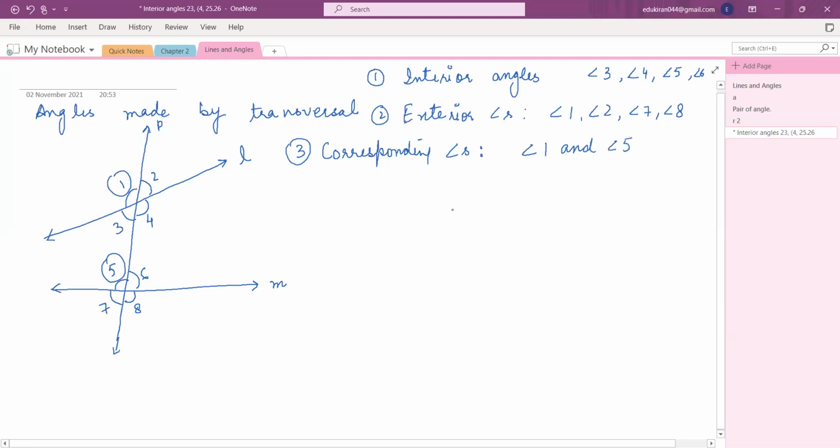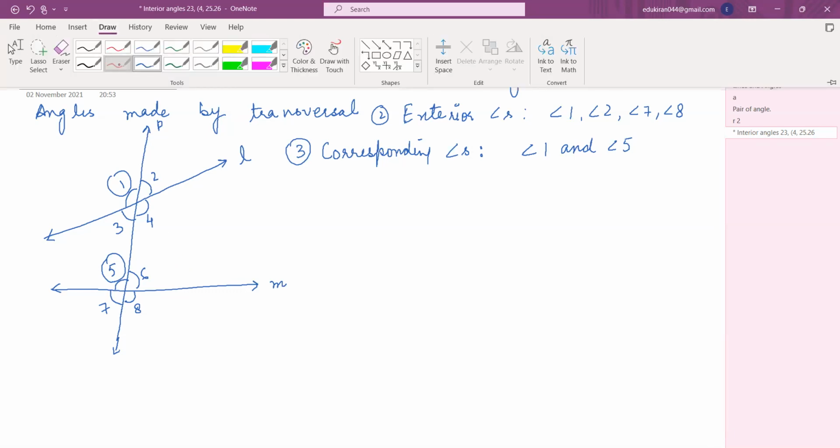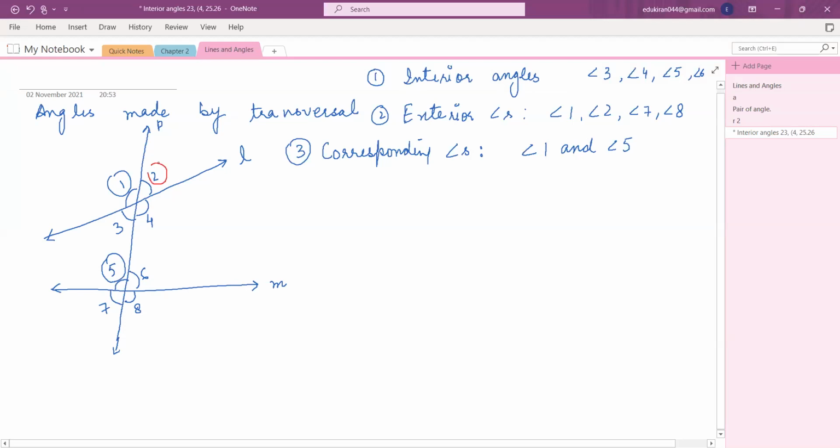All right? Yes, ma'am. Now look at the right side. Look at angle 2 and angle 6. Now they both are on the right side. They both are on the upper side of the line. So they form another pair, which is angle 2 and angle 6.